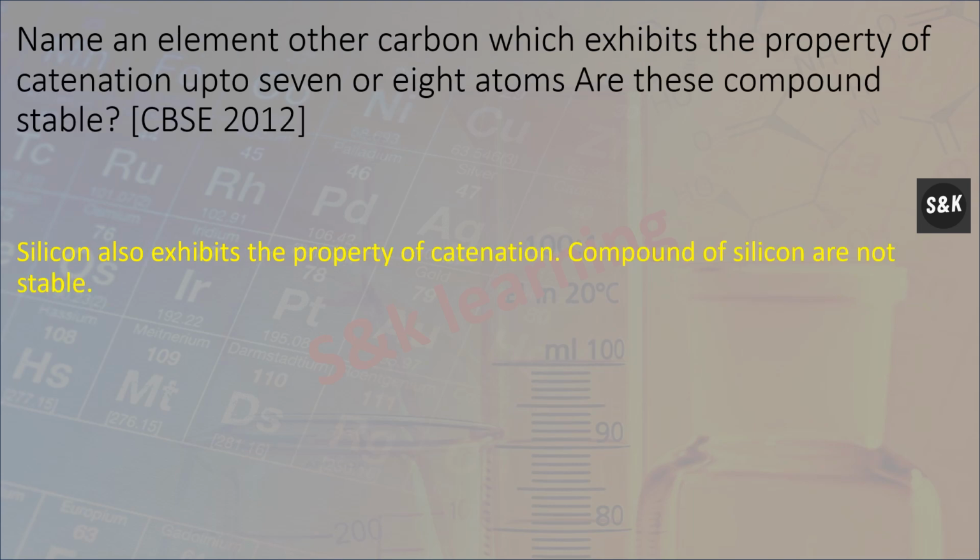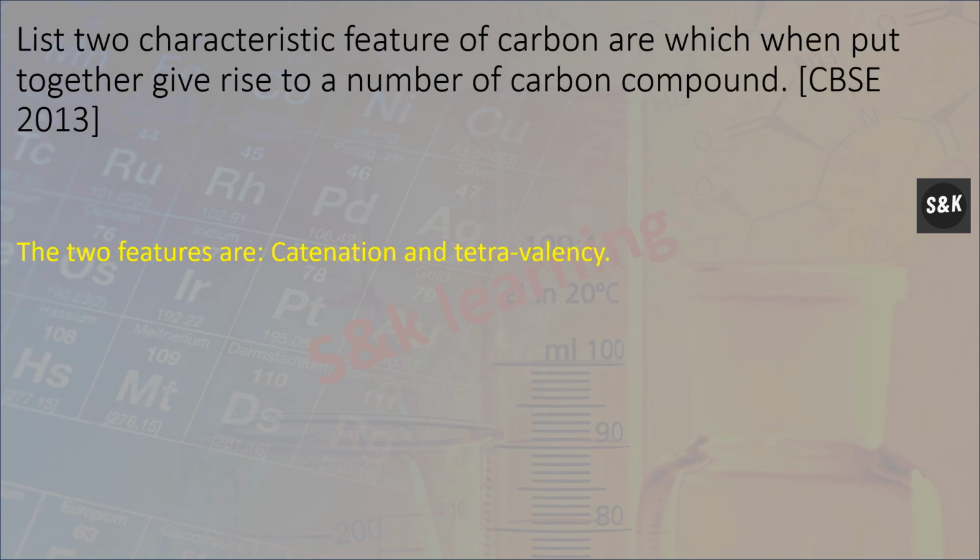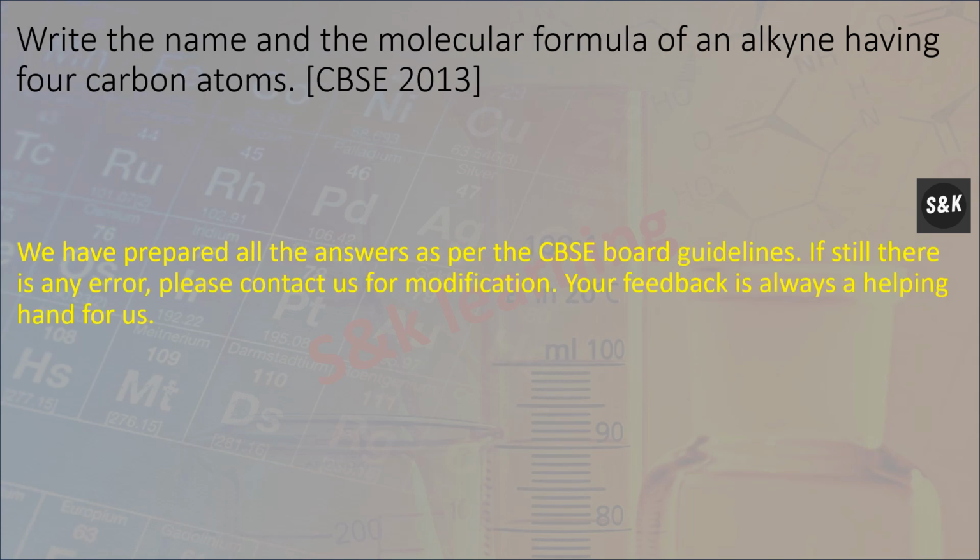Name an element other than carbon which exhibits the property of gradation up to 7 or 8 atoms. Are these compounds stable? Silicon also exhibits the property of gradation. Compounds of silicon are not stable. List two characteristic features of carbon. So the two characteristic features of carbon are catenation and tetravalency.